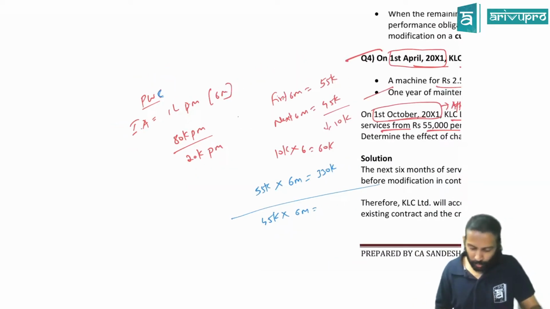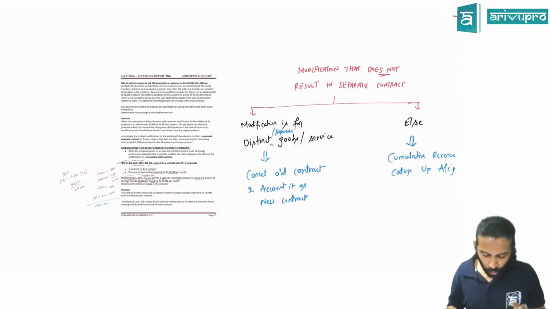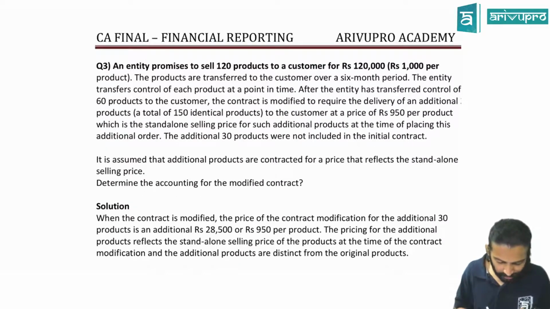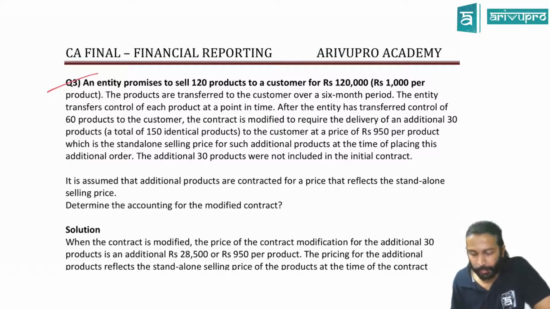Understood. The modification has brought a little bit of confusion into our heads. Okay, give me an overview, or maybe one more question is there. We'll do one more question also. Now question number 3 we had to do ideally, no problem. We messed up the order a little bit. Question number 3 we'll also take up.